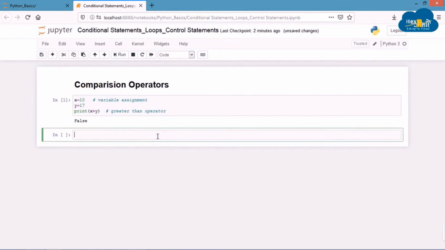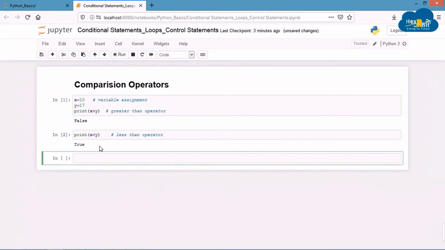Now in another print statement, in place of the greater than operator, we'll place the less than operator and check the result. So let's write print x less than y and run our code. As you can see, the result is true because 10 is less than 17. Let's declare another variable named z, which will also hold the value 10. We'll use the equality operator to check if z is equivalent to x and if z is equivalent to y. The equal to operator has two equal to signs.